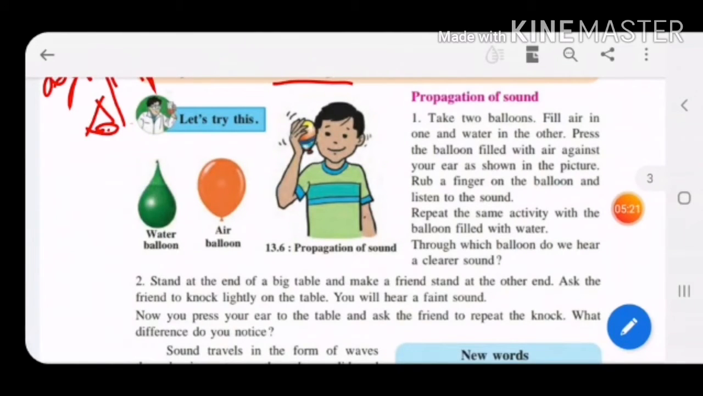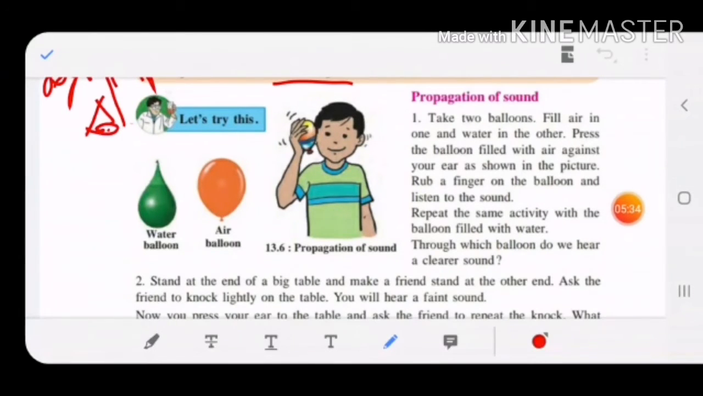Propagated means how it travels from one place to another. Okay, now children, first take two balloons, fill air in one and water in the other. This boy has taken two balloons. One balloon you have to fill with water, one balloon you have to fill with air. Press the balloon filled with the air against your ear as shown in the picture. You have to press the balloon to your ear like this.